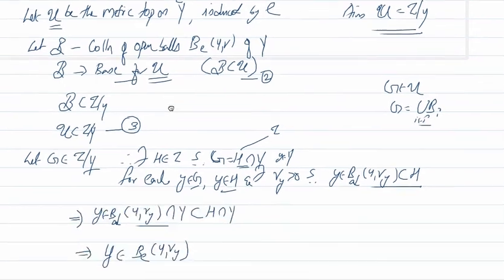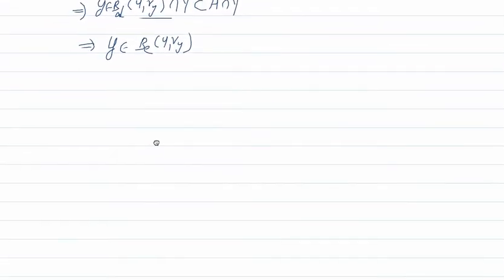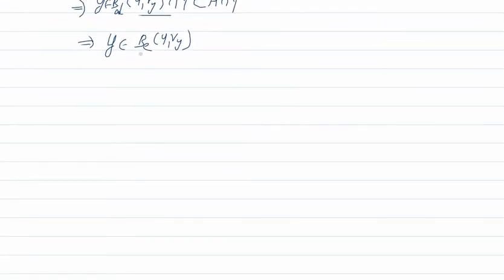So we have y belongs to B_E(y, r_y) and it is contained in H intersection Y. H intersection Y is G.